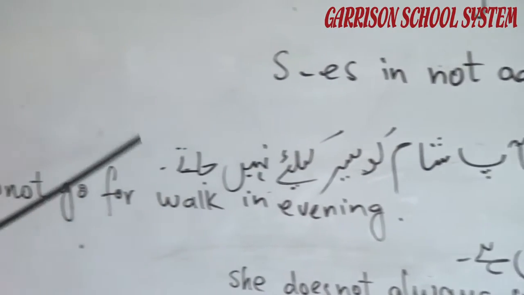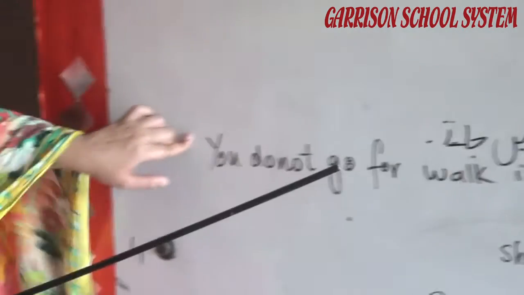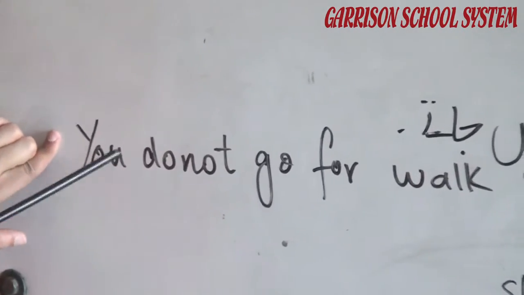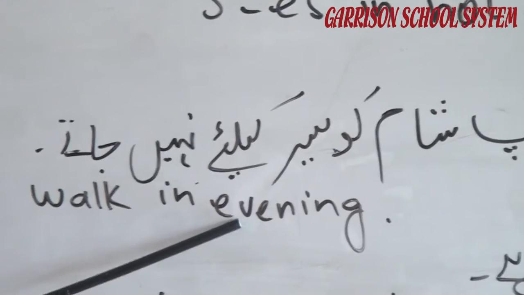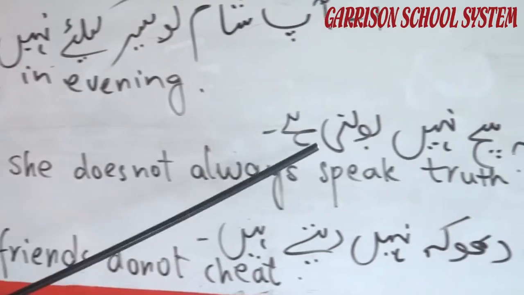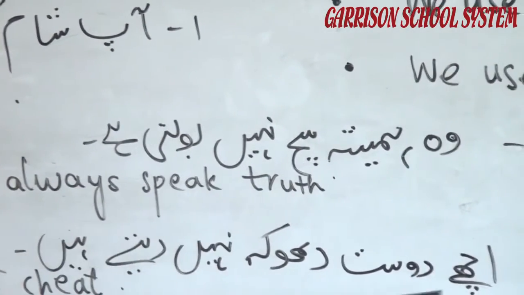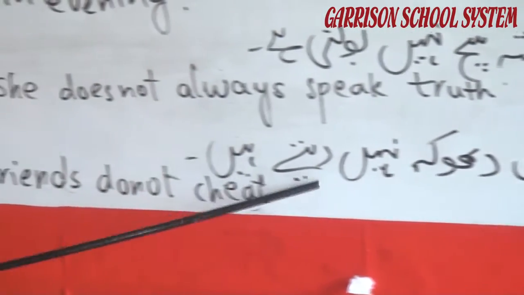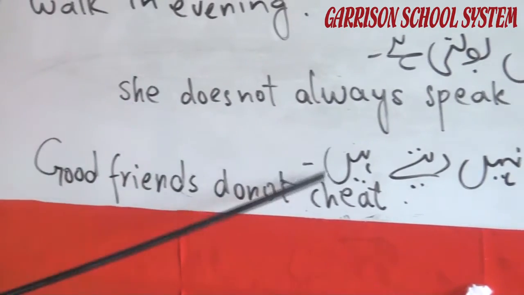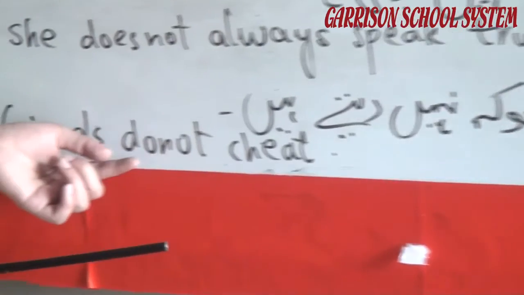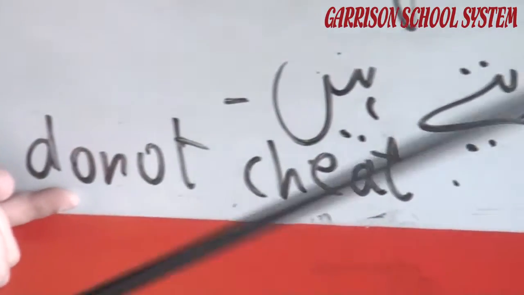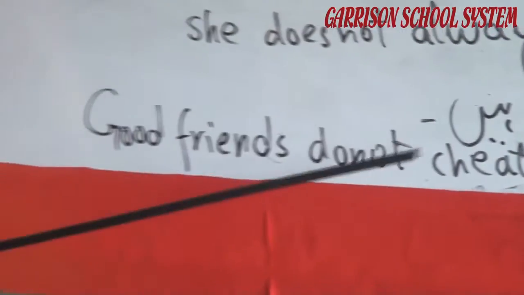आप शाम को सैर के लिए नहीं जाते. You, आप, talking about the second person, and we use do. You do not go for walk in evening. Then, वो हमेशा सच नहीं बोलती है. She does not always speak truth. Number 3, अच्छे दोस्त धोखा नहीं देते हैं. That is a plural sentence, good friends, and we use do for plural nouns and plural subject. Good friends do not cheat.